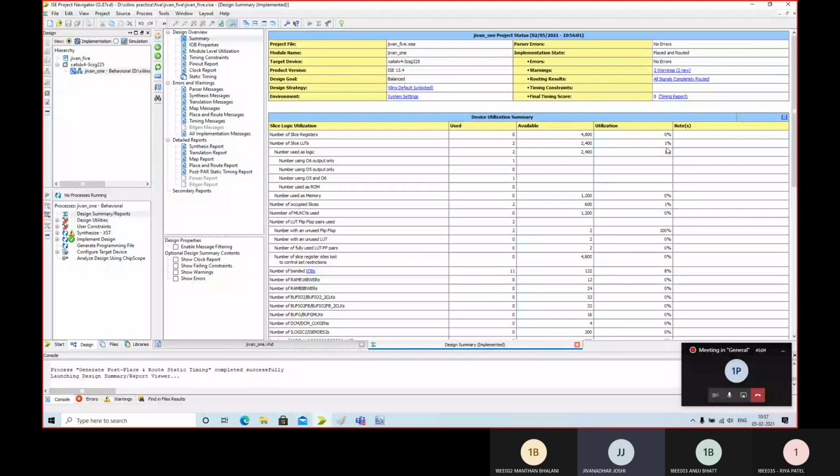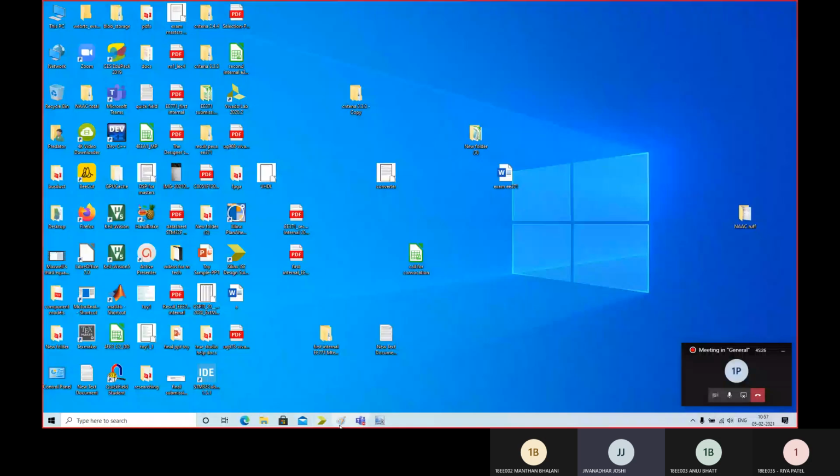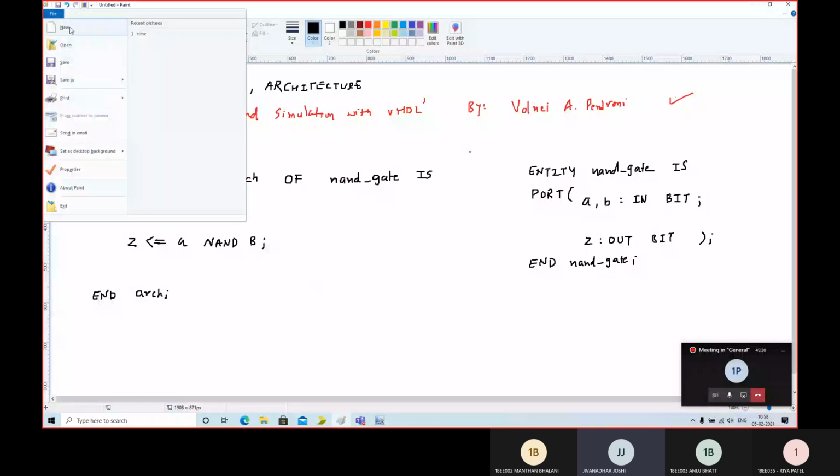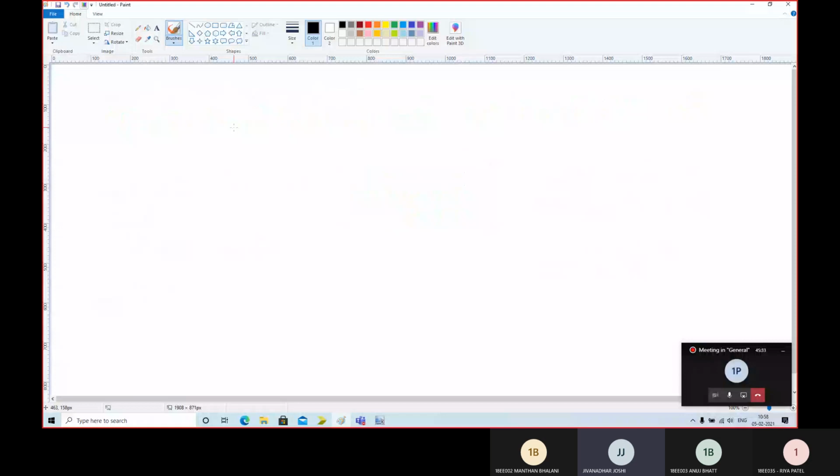Now what is LUT? Let me give some idea about it. And why I should give you the idea: because we have implemented the gates and it is showing that LUTs are utilized. So why should it utilize a LUT? That is the question to us, and for that we need to understand LUT. A LUT, lookup table, looks like this.